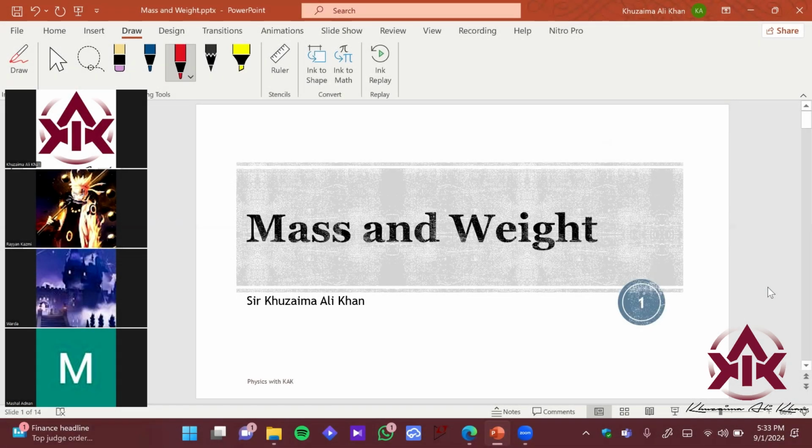What I know is the mass is the measurement of the amount of the matter, means the amount which is in the matter. And the weight is the gravitational force on the object. Good. Perfect. What about Ryan?